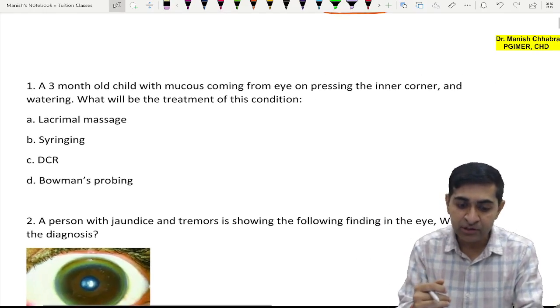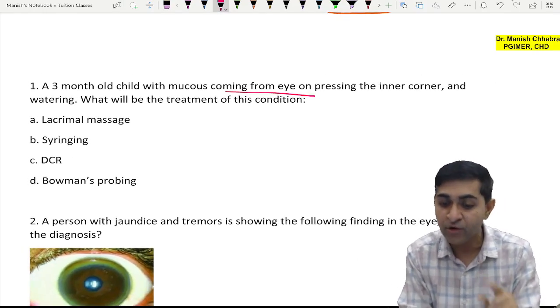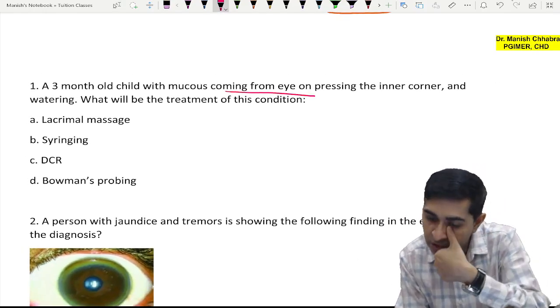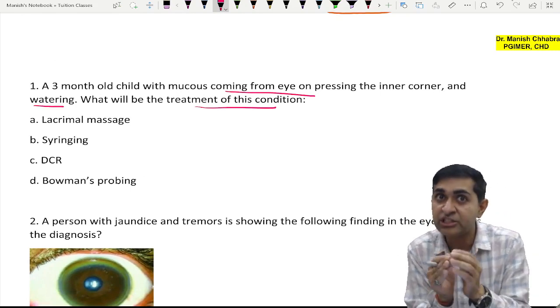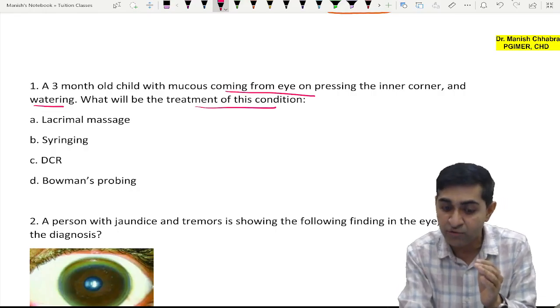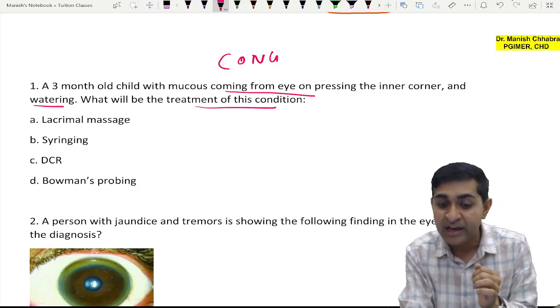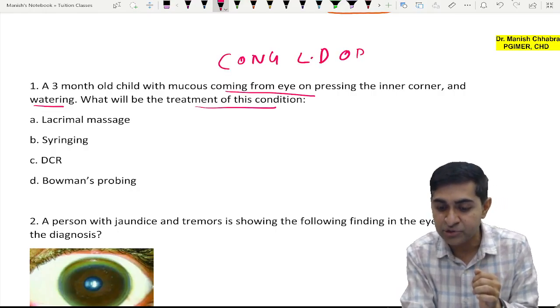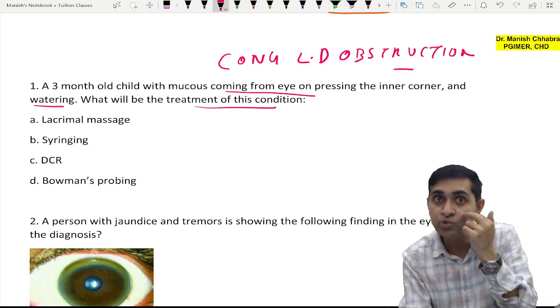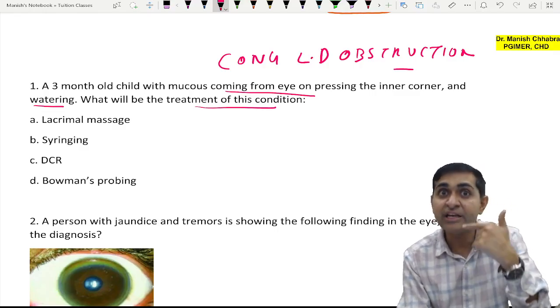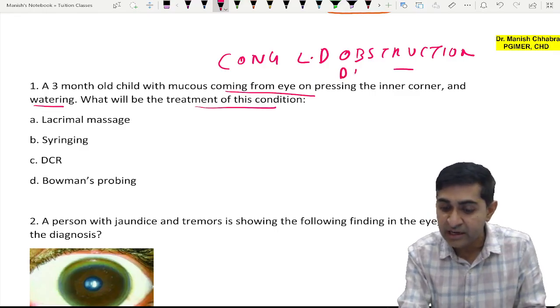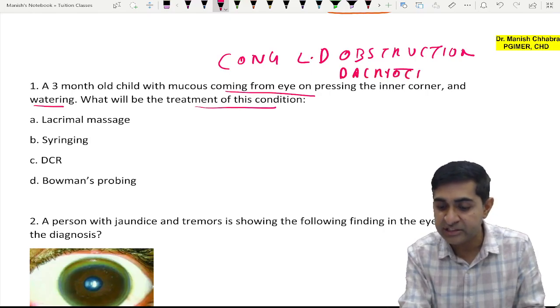A 3-month-old child has mucus coming from the eye on pressing the inner corner, and there is watering. What will be the treatment of this condition? Now this is a case of congenital lacrimal duct obstruction, right? That is why on pressing, the mucus is coming out, the regurgitation test is positive, which will eventually lead to congenital dacryocystitis.